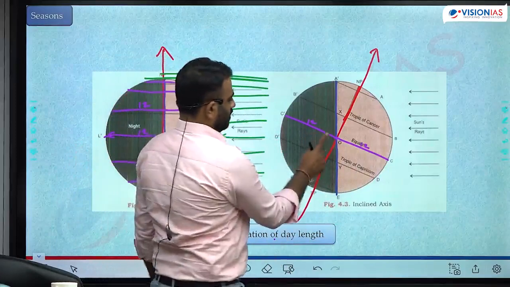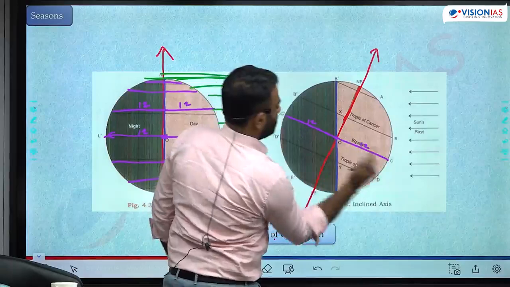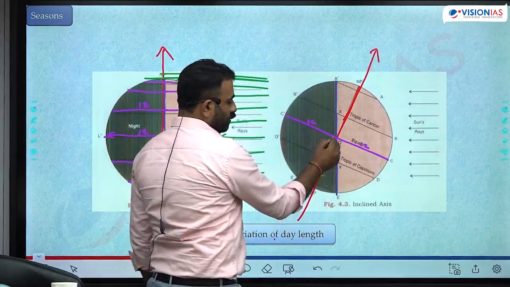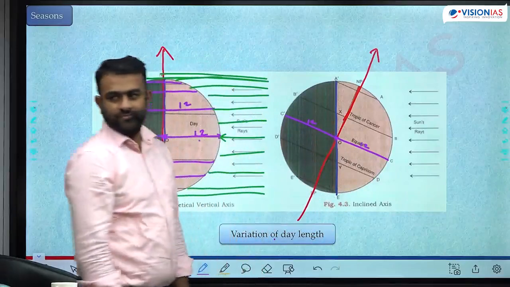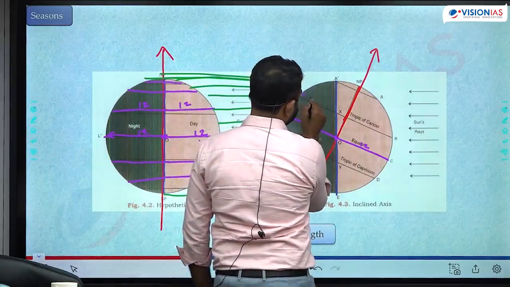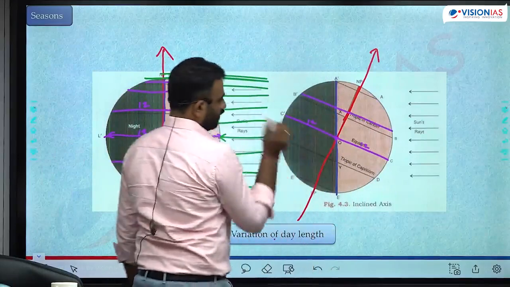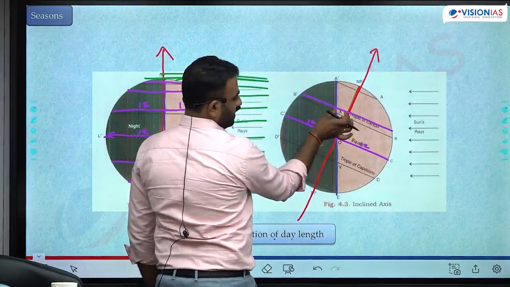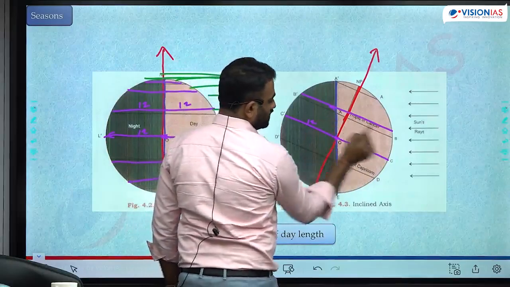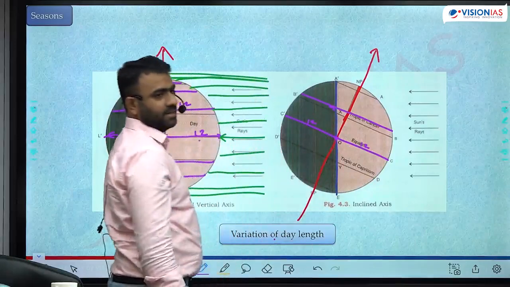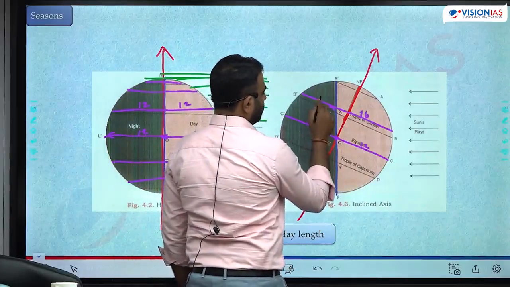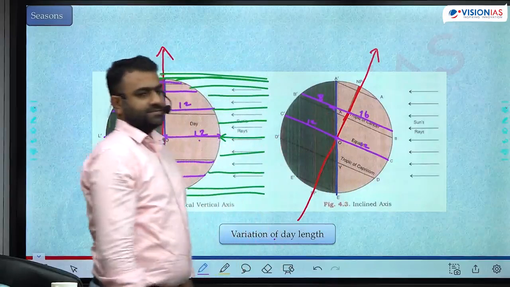Fine. Earth is rotating like this, but here it goes for 12 hours here and then 12 hours here, because the equator is the only location where both of them are coinciding. You come towards higher latitudes, let's say at 30 degrees. From 12 hours it has expanded to include more sunlight. Length of the day has increased, length of the night has decreased. From 12 hours it has become 16 hours of day, 8 hours of night.